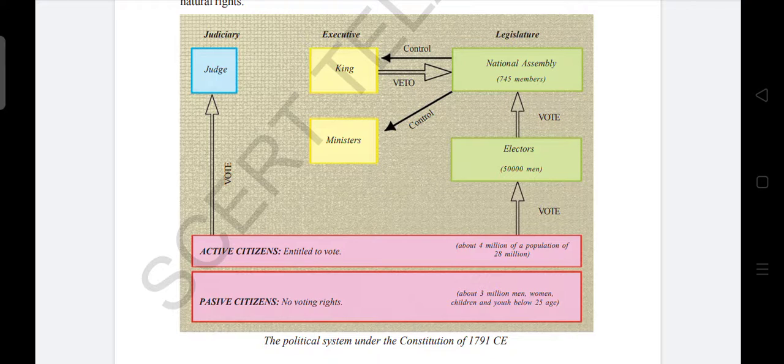So, here active citizens will vote for judges, and also they will vote for electors. Electors will vote for the legislature, and the legislature elects the executive and ministers, meaning the king and ministers. So it is a process which is given in the form of a picture.